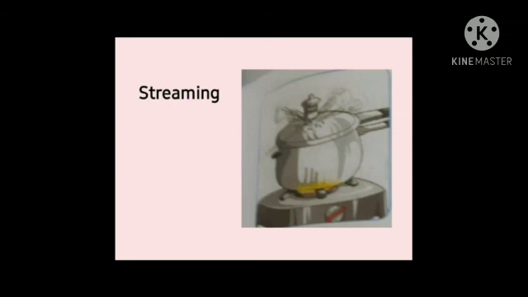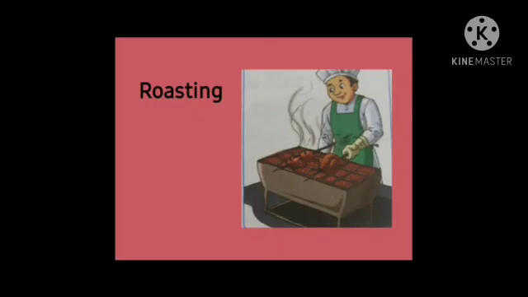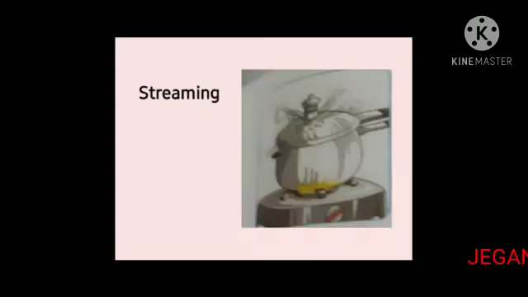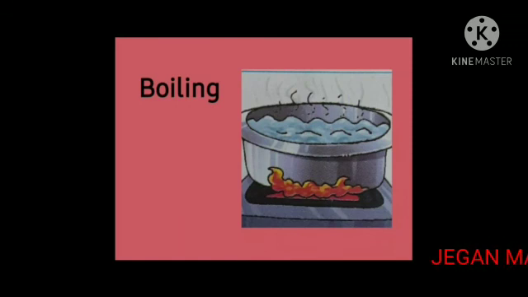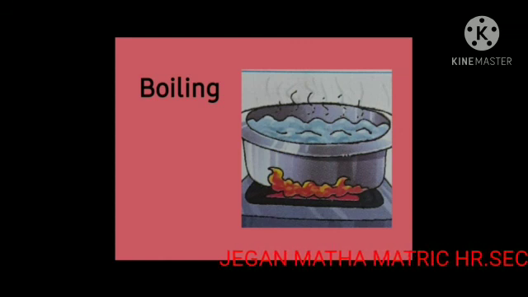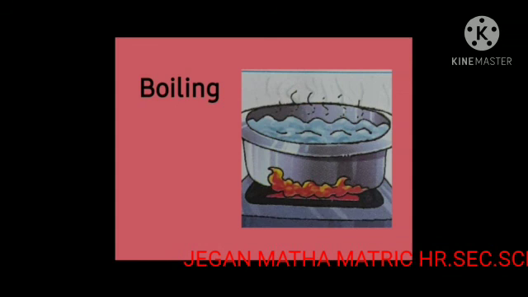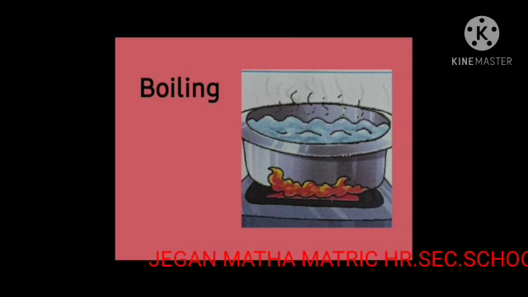Steaming and boiling. Moist heat cooking methods such as boiling and steaming are the healthiest ways to prepare meats and produce because they are done at lower temperature.